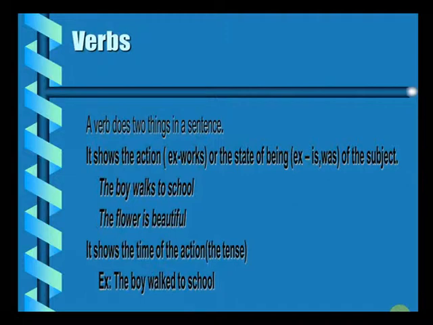It also shows the time of the action. As we talked about, tenses. The boy walked to school. That indicates the action has been completed in the past. If you say the boy will walk to school, that means the action is yet to take place.